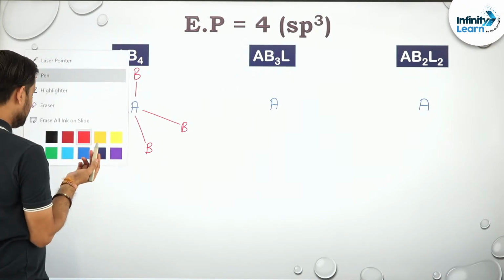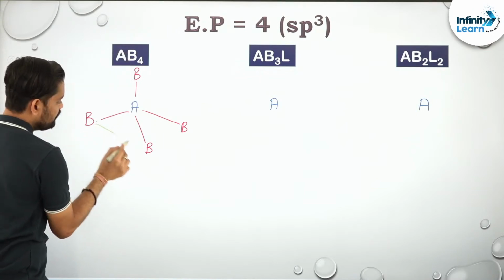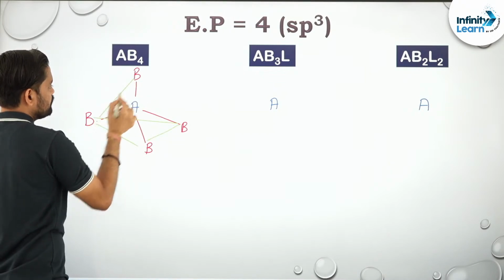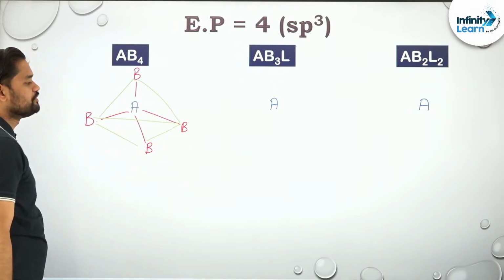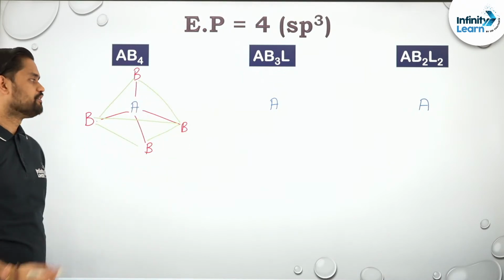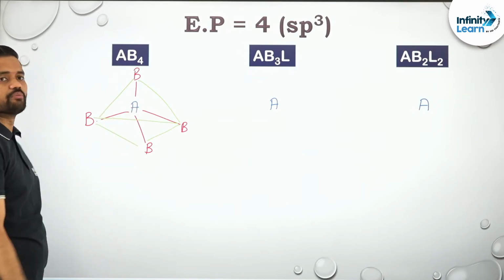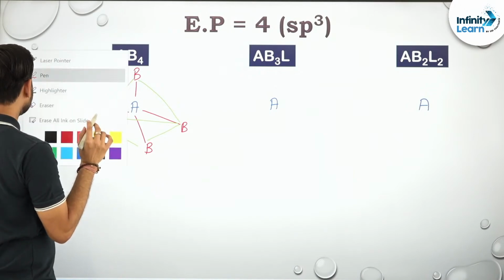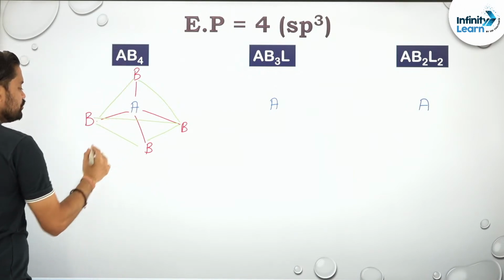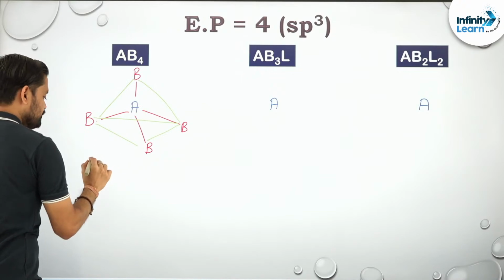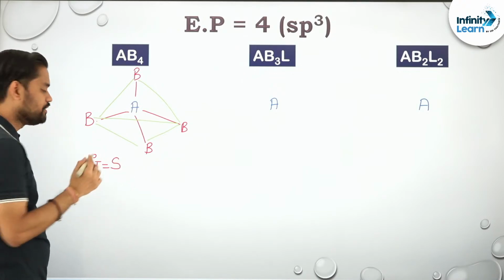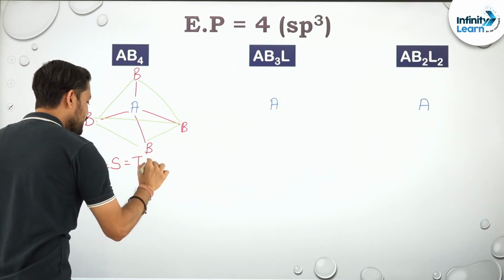Let me just show you with some light color. Yes, this might do. Now you will be able to see it's a pyramid, where A is at the bottom of it, right? Clear? So it's like a pyramid. To be very specific, it's a prism. Again, there is no lone pair on the A. So can I say its geometry is equal to shape? Its geometry is equal to shape, and its shape is tetrahedral.